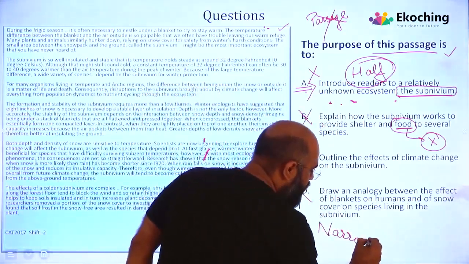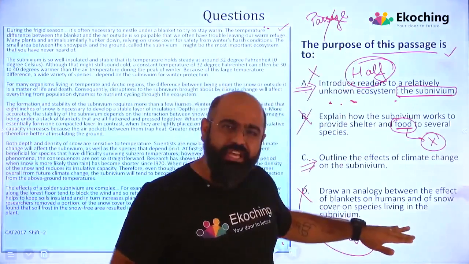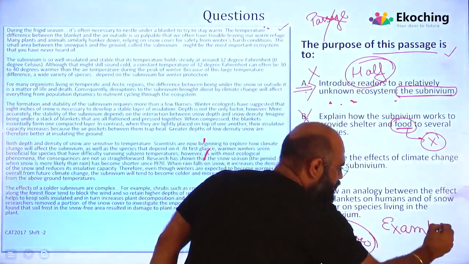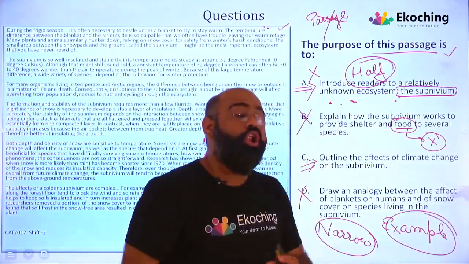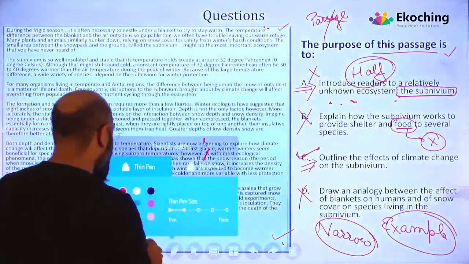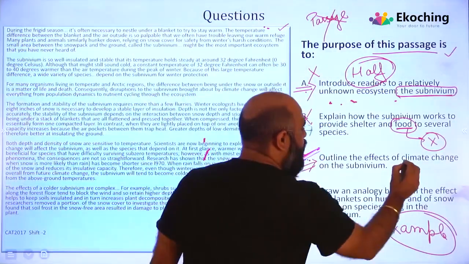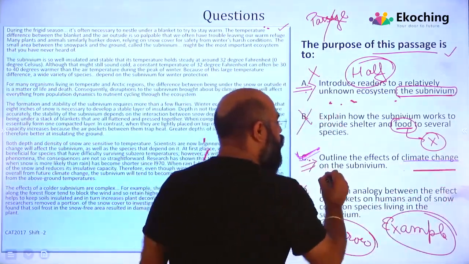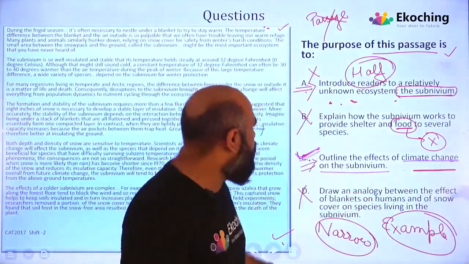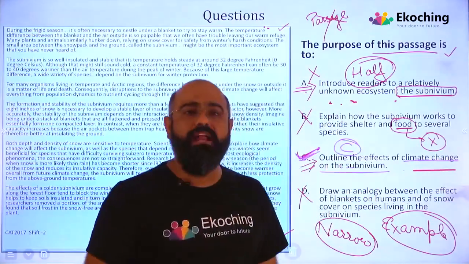वो क्या बोलना चाह रहा है? Primary purpose of the passage is what? To draw an analogy? No. Analogy, they have just mentioned there to give an example, not the primary purpose. The primary purpose was option number C, when they mentioned very clearly that it outlined the effect of climate change on the subnivium. How my climate change is affecting my subnivium, that is what the purpose of the passage is, and hence C should be my right answer.